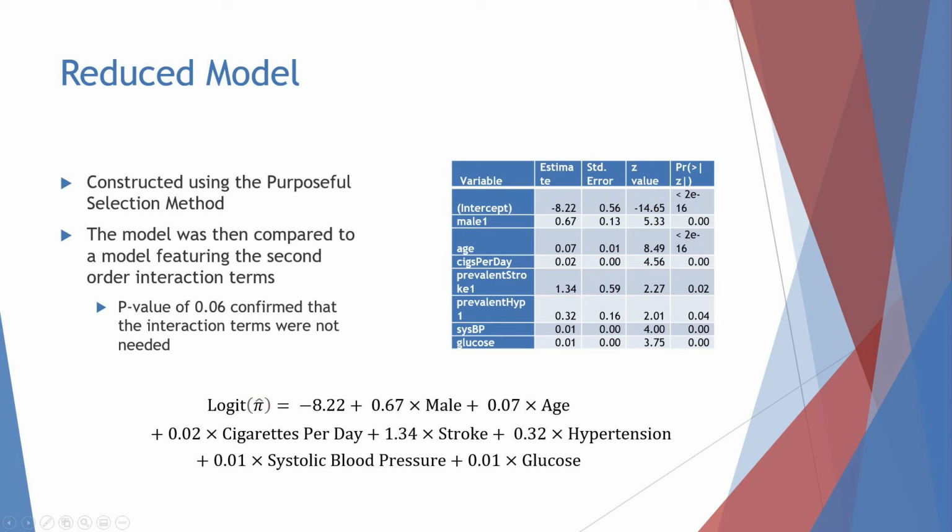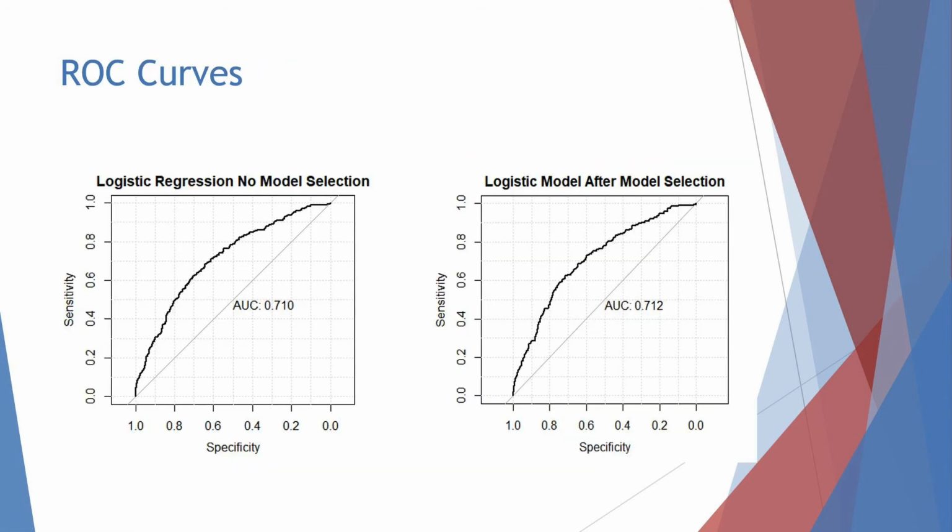As we all know, with the model we can make important inferences about the data. For instance, exponentiating any of the estimated coefficients yields the multiplicative effect of the odds of coronary heart disease given the variable. Additionally, if we take the inverse logit of the equation, we can derive the estimated probability of coronary heart disease for a subject. That said, I had done exactly that and compared the predictive results of the full model and the reduced model. Here, we see the ROC curves for the 2 models. The left is the full model and the right is the reduced model.